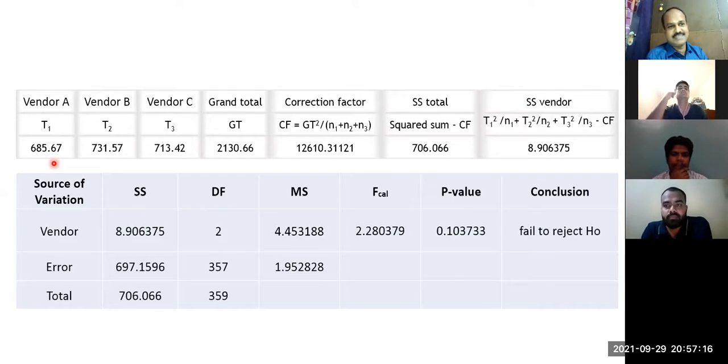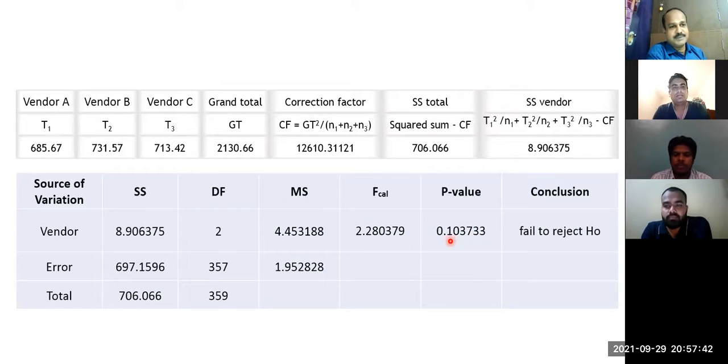Average is a statistic, summation is also a statistic, right? Everything is a statistic. So when the sum of vendor A is significantly lower than the sum of vendor B or C, then I will say vendor A is better. But I need to understand the significance. For that only I do all these calculations, and finally I calculate the p-value.